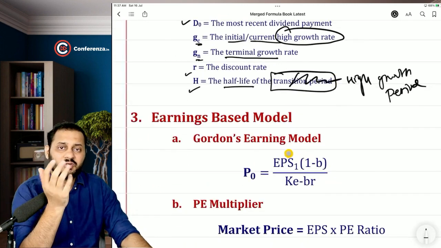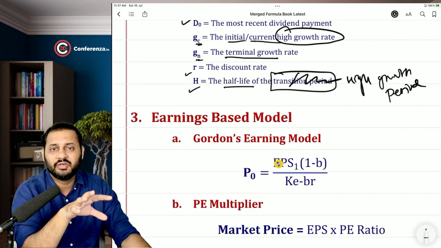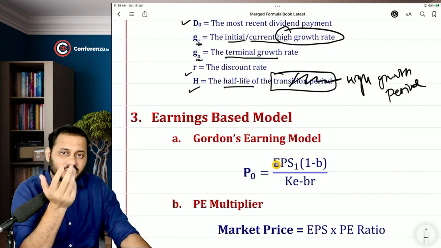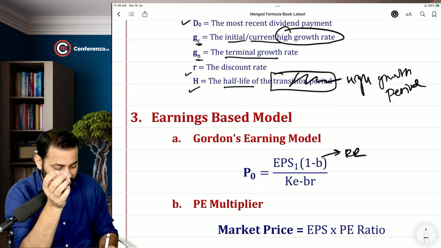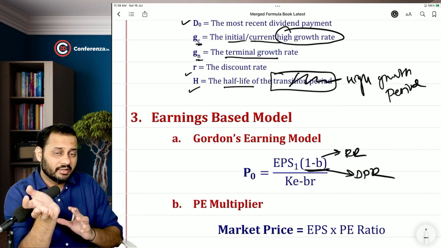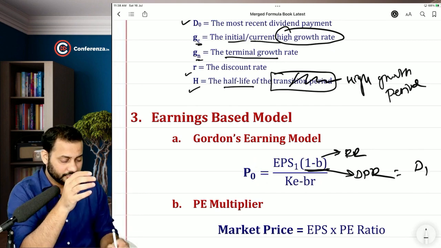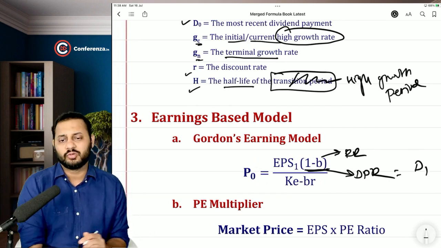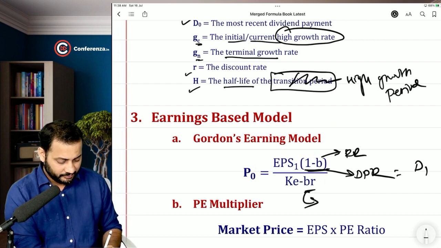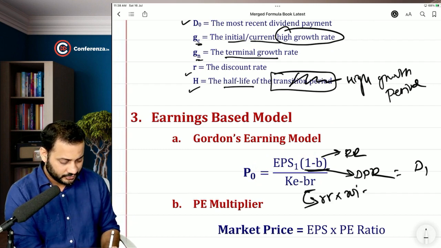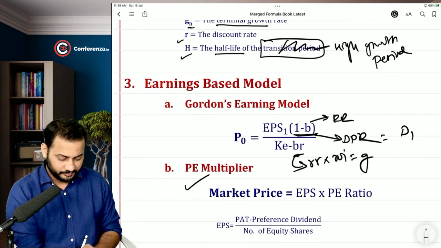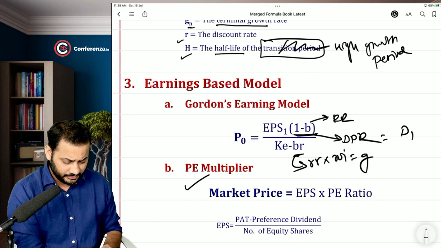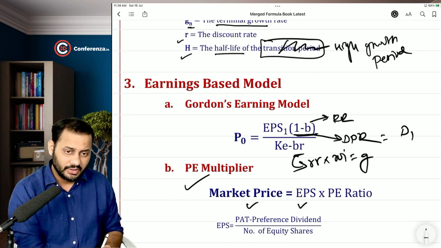Earning based model, in case you are using earning based model, then instead of dividend in the numerator, you can take the earning per share. So if you take earning per share, 1 minus b is nothing but retention ratio, and 1 minus b is nothing but dividend payout ratio. When you multiply earning per share with the dividend payout ratio, it gives you D1. So ultimately we are coming to the same formula. BR, understand, BR, retention ratio into return on investment, is nothing but the growth, right? PE multiplier, that is price earning ratio, is nothing but market price is equal to EPS into PE ratio.